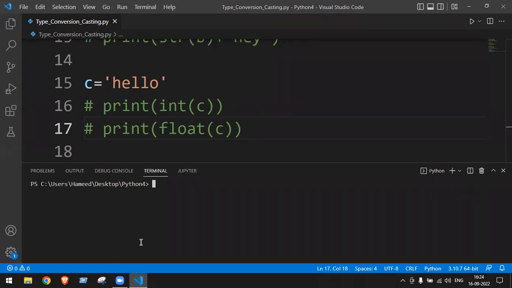When a string contains some text or words, then we cannot convert it into int, neither float.